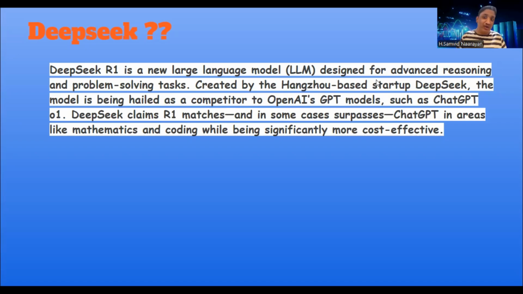DeepSeek R1 is one of the most advanced versions of DeepSeek, and it is also more advanced than ChatGPT in areas like coding and advanced mathematics. But mainly, the advantage of DeepSeek is that it is cost effective.